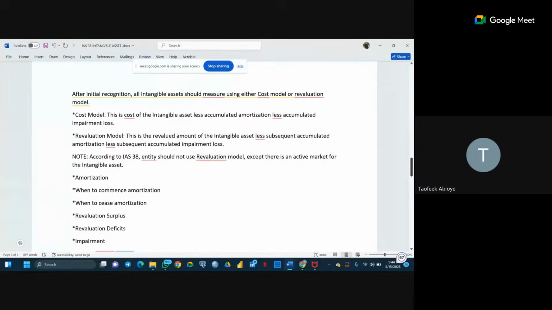Before you can tell us that you are using the revaluation model, there must be an active market that shows that the value was determined at arm's length, by knowledgeable market participants, not just that the entity decided by their own to inflate the value of the asset. But if it's an asset that has an active market where we can easily see values that will give us an accurate value of the asset, then the entity can consider making use of the revaluation model.